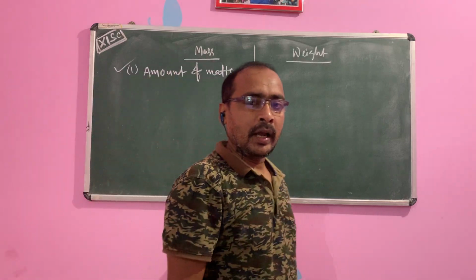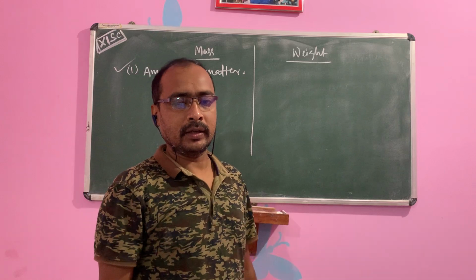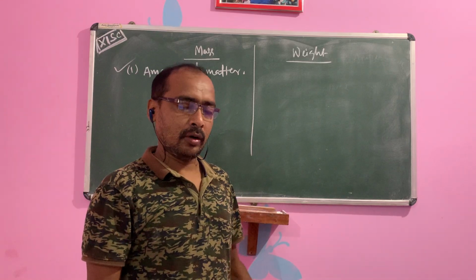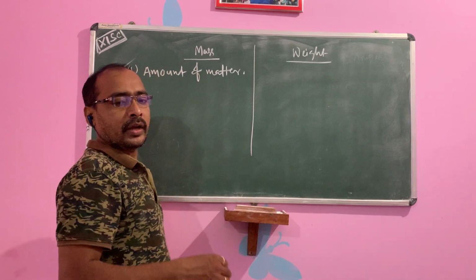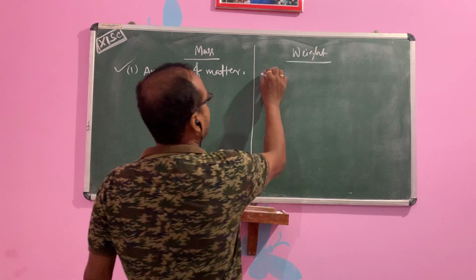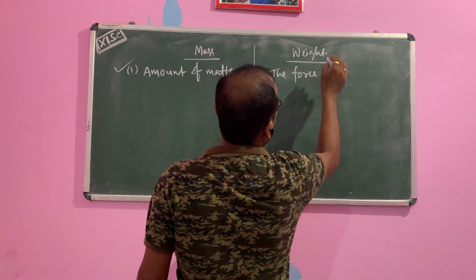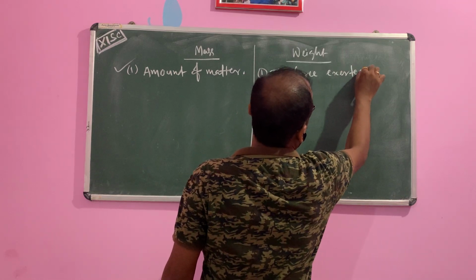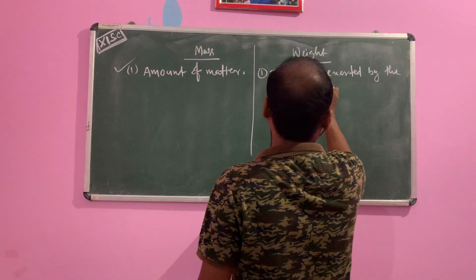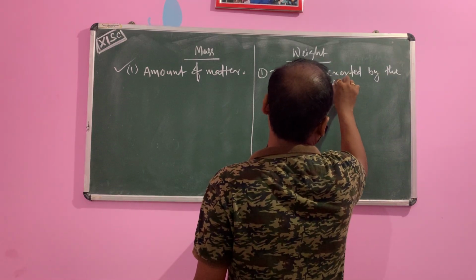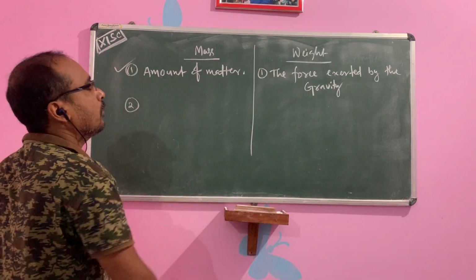Mass. Okay. And what is the weight? What is the force that is exerted by the gravity on an object or a body? Okay. So that is the force exerted by gravity. Okay.